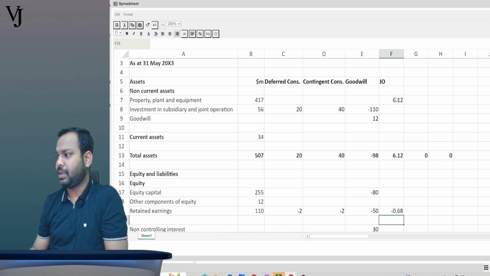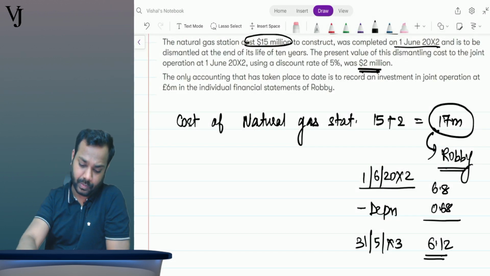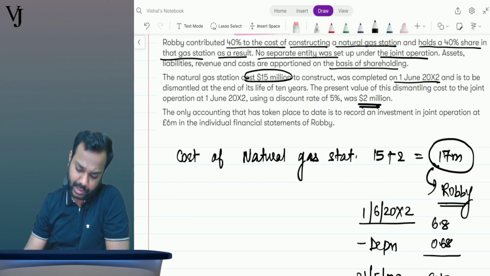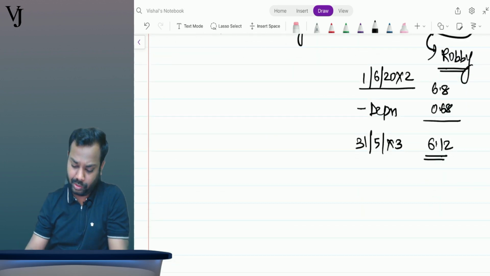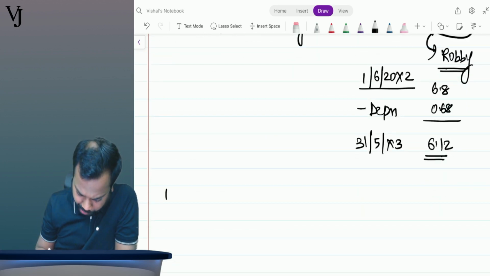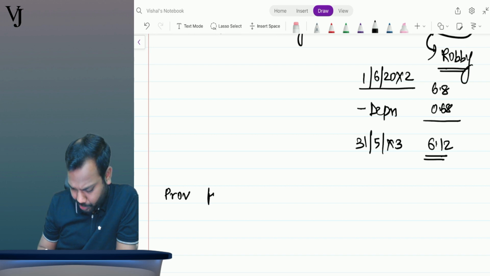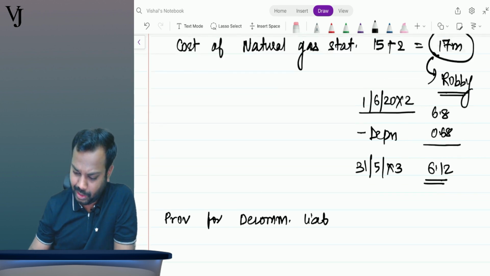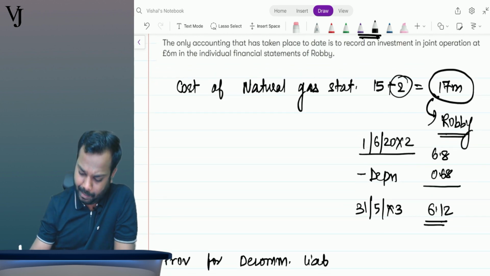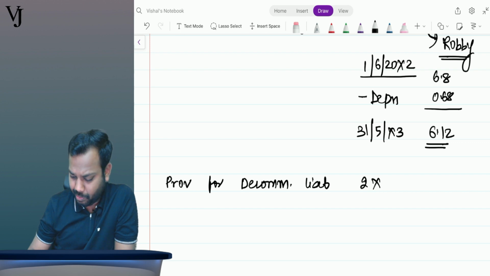Okay. Now further, come back to this one. Notes. Now what happens in the notes? It says further, okay, now it is a decommissioning liability. So we have to record the decommissioning liability also. What is the provision for decommissioning liability? Tell me how much? 2. And my share is how much? 40%. So it is 0.80.